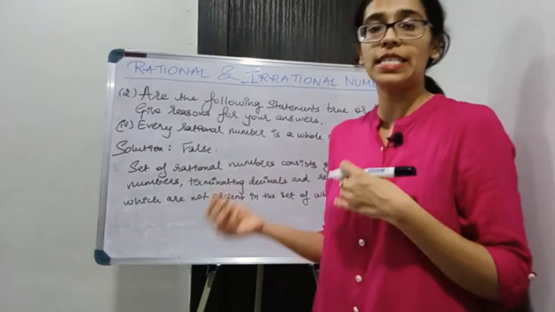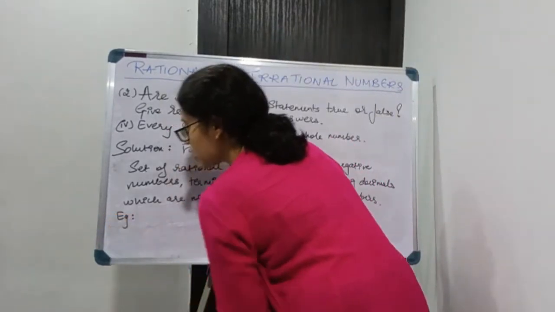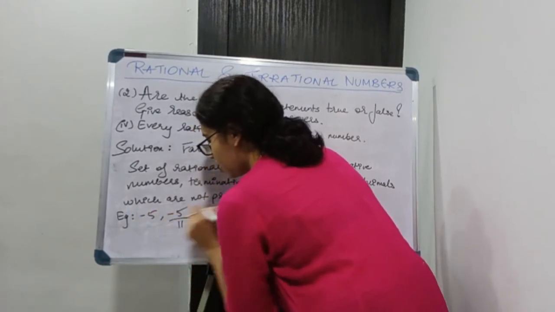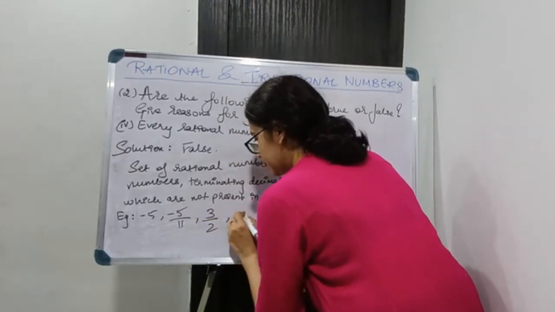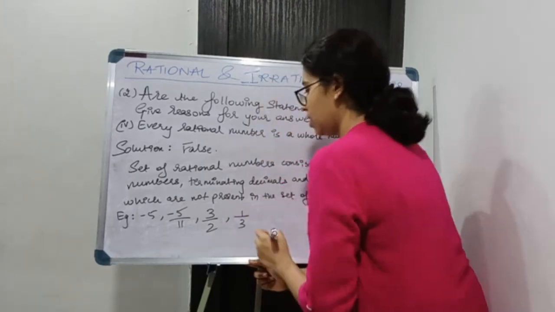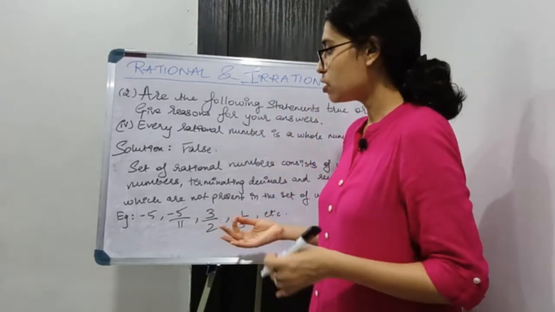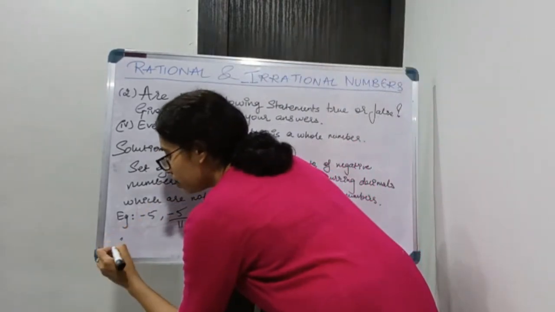Now I'll give examples to prove my point. So let us consider examples, that is minus 5 by 11, 3 by 2, say 1 by 3, and so on. So my point is proved. Therefore every rational number is not a whole number.